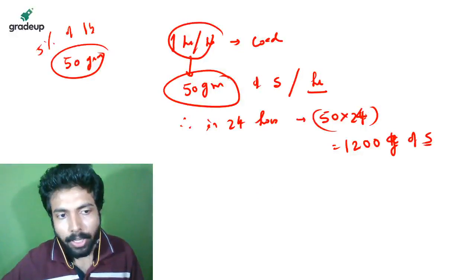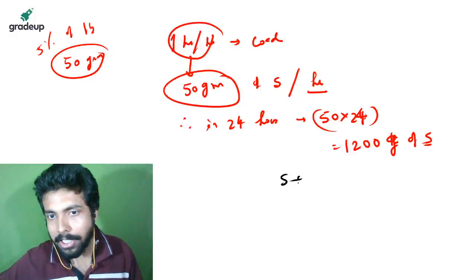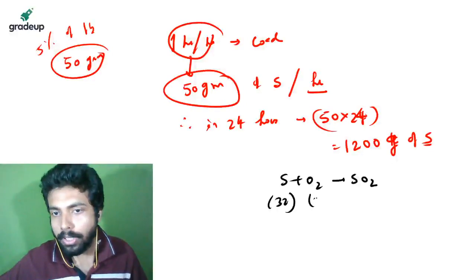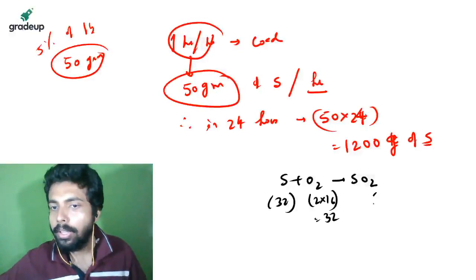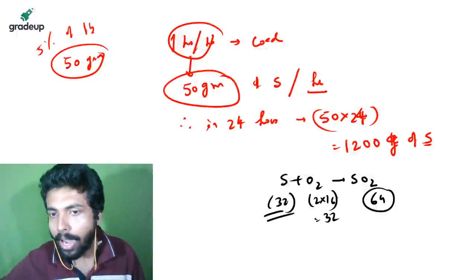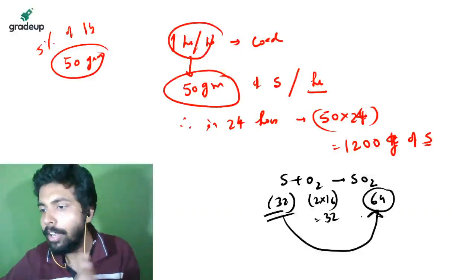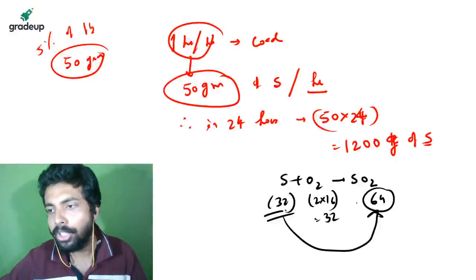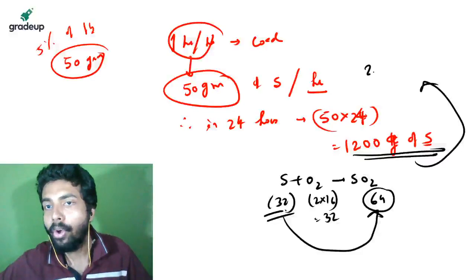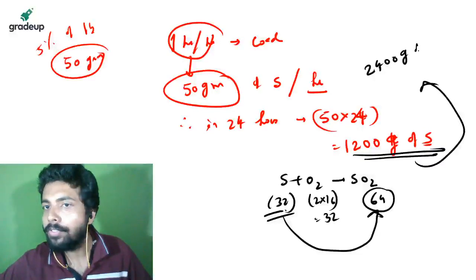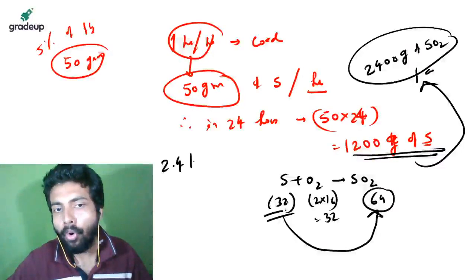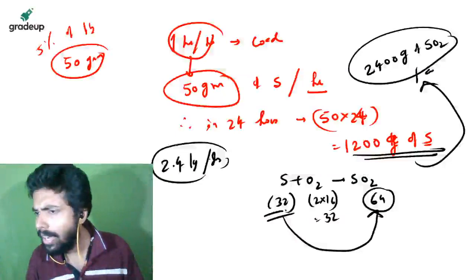And suppose if you look at the reaction, S plus O2 is equal to SO2. Basic reaction है. This is 32, this is 2 into 16, यानी कि 32, this is 64, right? Molecular weight. So you can see from 32 gram, just the double amount of sulfur dioxide is generated. From 32 gram, 64 gram sulfur dioxide is generated. So of course from 1200 gram, how much sulfur dioxide is generated? 2400 gram of sulfur dioxide is generated per day. तो आपको आंसर मिल गया 2.4 kg per day. Nothing else there in the problem.